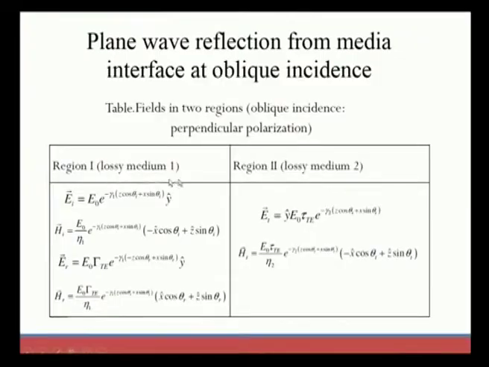Region 1 is a lossy medium with incident electric and magnetic fields, and reflected electric and magnetic fields having reflection coefficients. Region 2 is also a lossy medium, so whatever holds for the incident electric field will also hold for region 2, only the subscript changes because of the different direction, and the transmission coefficient will be different in region 2 and region 1.